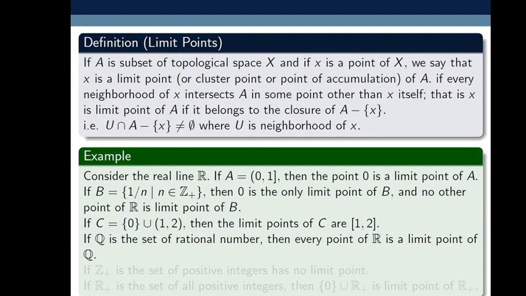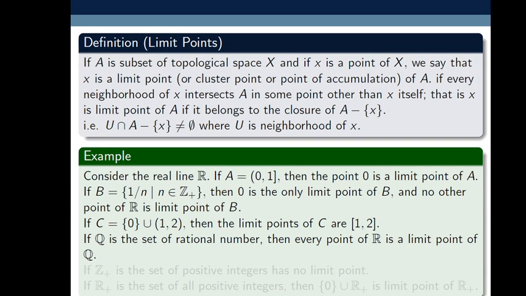Now suppose Q is the set of rational numbers. Then every point of R is a limit point of the set of rational numbers. Suppose I take any arbitrary real number A and some neighborhood, say for some delta greater than 0, the open interval A minus delta, A plus delta.